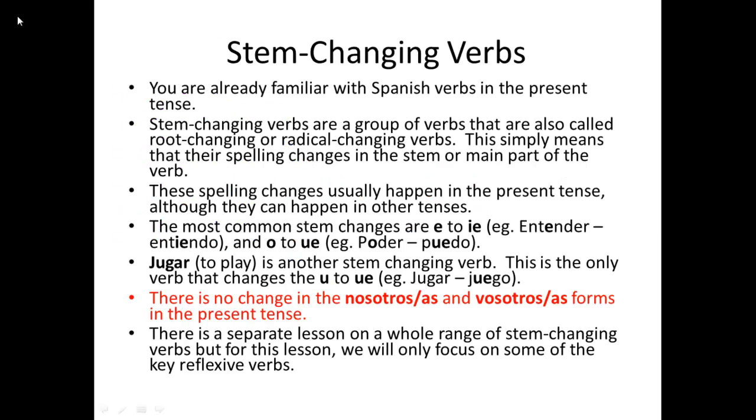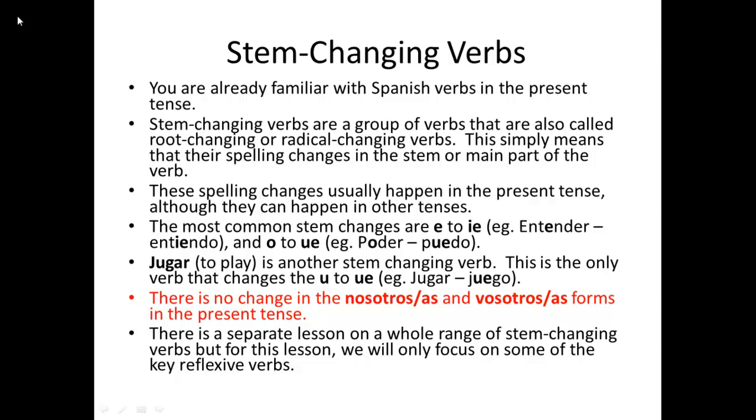Now we're going to look at quite a tricky part of Spanish, stem changing verbs. You're already familiar with Spanish verbs in the present tense, but stem changing verbs are a group of verbs that are also called root changing or radical changing verbs. This simply means that their spelling changes in the stem or the main part of the verb. The spelling changes usually happen in the present tense, although they can happen in other tenses as well.